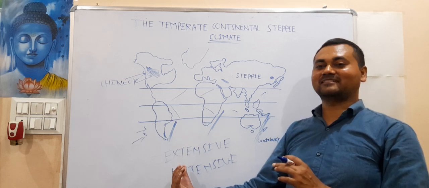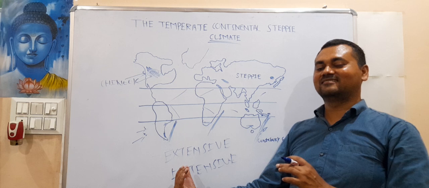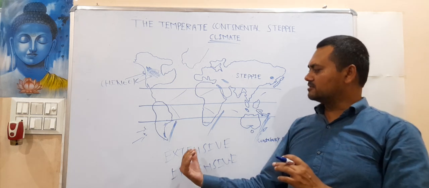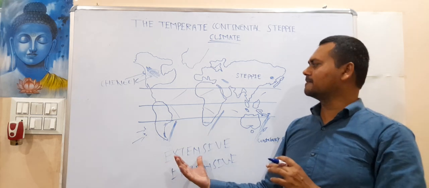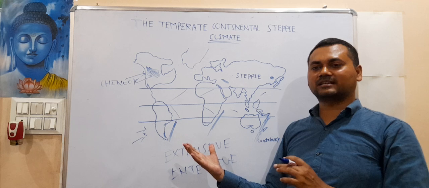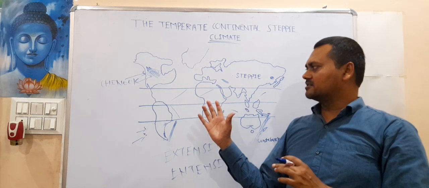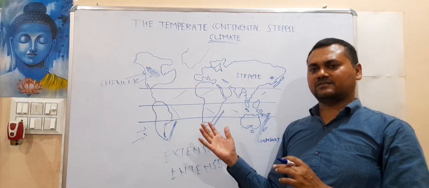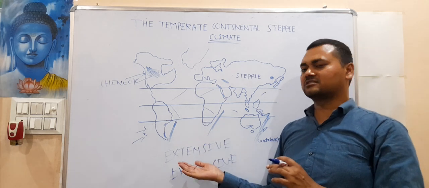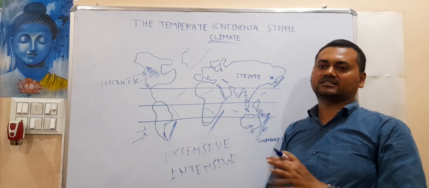What else is remaining? Alright, whatever is remaining, I will go through with GC Leong once again. I think we have covered the significant things given in this chapter, but if anything is remaining, I will discuss it in my next lecture. Thank you.